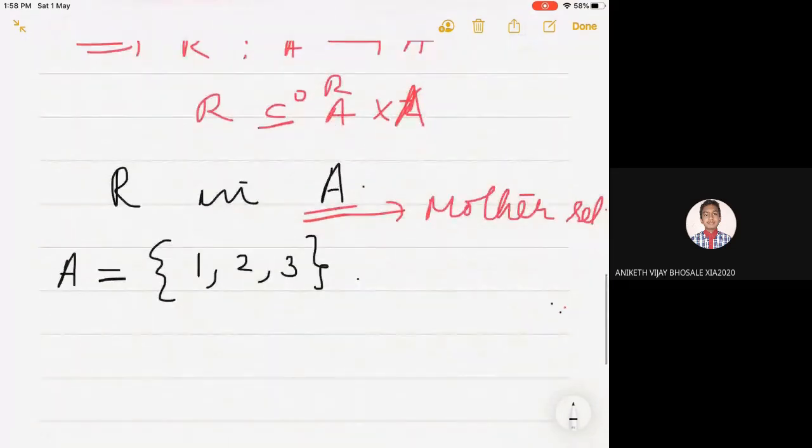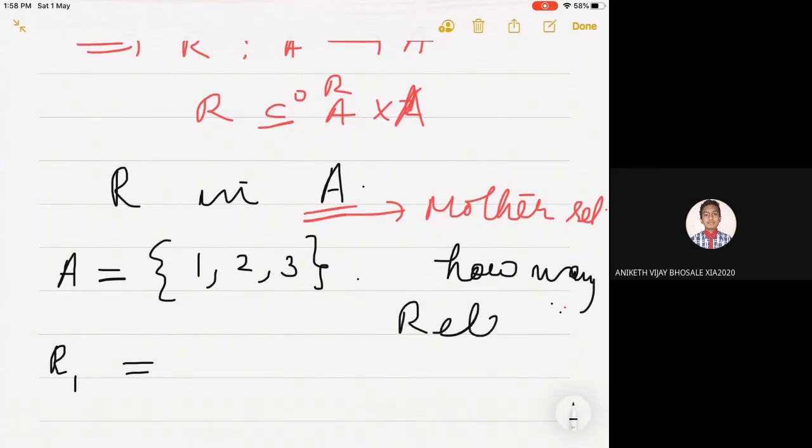I'm just defining some relations. How many relations can you define in A? You think that? How many relations in A? All of you think.